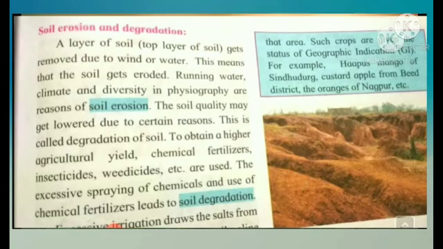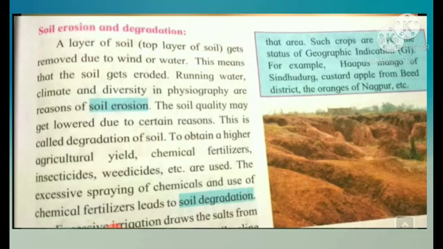What is the meaning of soil erosion? Soil erosion means when the soil from one place is removed and is carried to another place due to wind or water. The soil quality may get lower due to certain reasons. This is called degradation of soil.